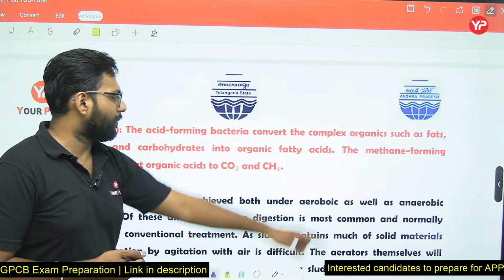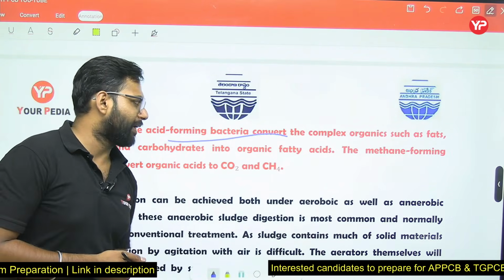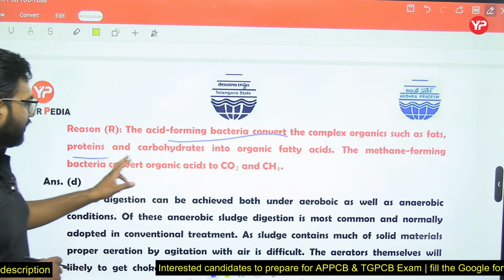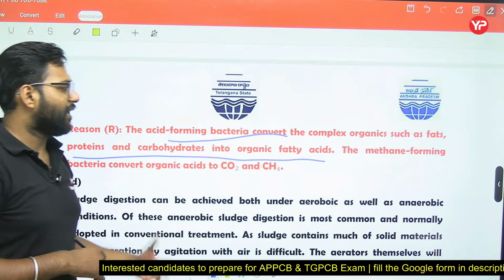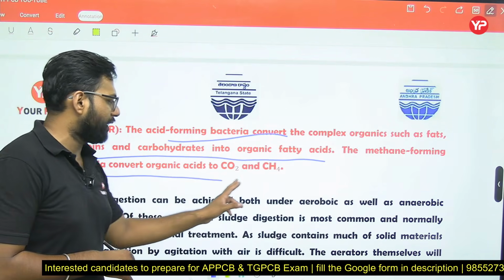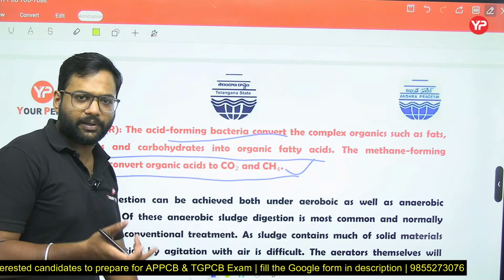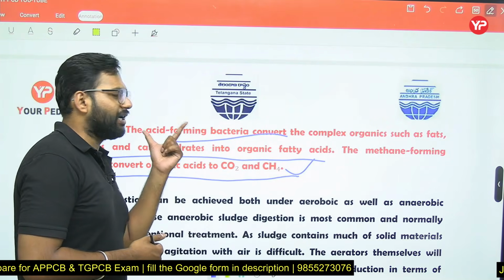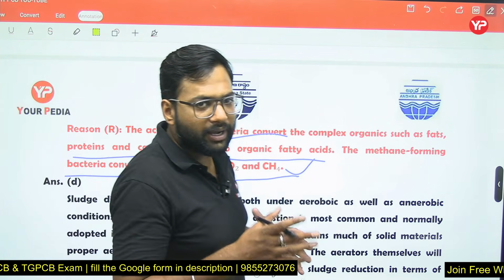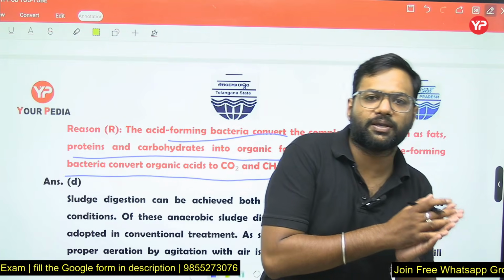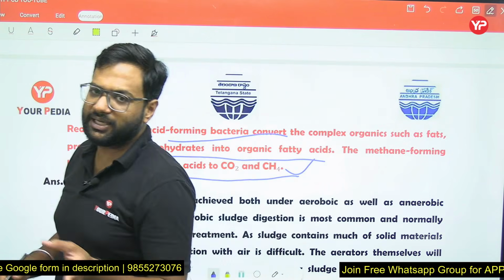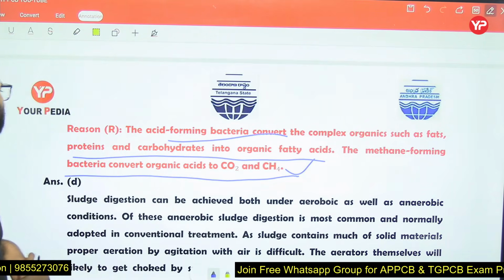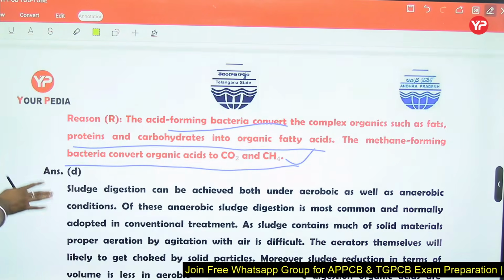The acid forming bacteria convert the complex organics such as fat, protein, carbohydrates into organic fatty acids. The methane forming bacteria convert organic acid to CO2 and CH4. This statement is true. Acid formers generally convert organic matter into acid, alcohol and along with some CO2, and this acid, alcohol and CO2 are further converted into CH4 by the methane formers. So this reasoning is true, friends.